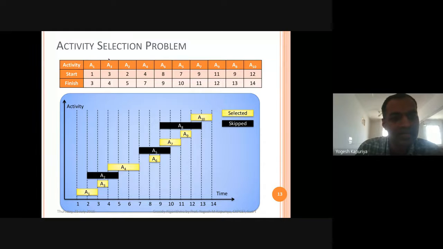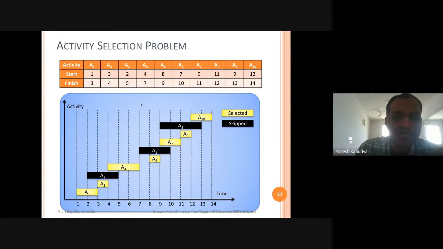Then comes the next, that is A3. Now you need to check these two values: the finish time of A1, that is the previous or currently executing activity, and the start time of the newly arrived activity. So here A3 is newly arrived, A1 is currently executing. So the start time of A3 is greater than or equal to the finish time of A1. That means A3 can be scheduled. So here A3 will take place between slot number 3 to 4. Then comes in the sequence A2.